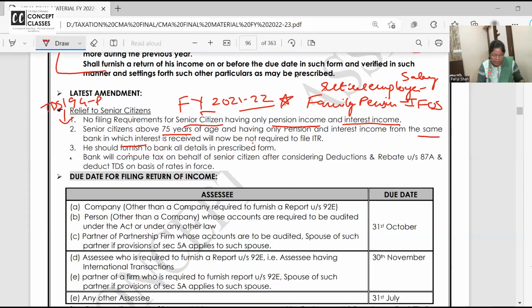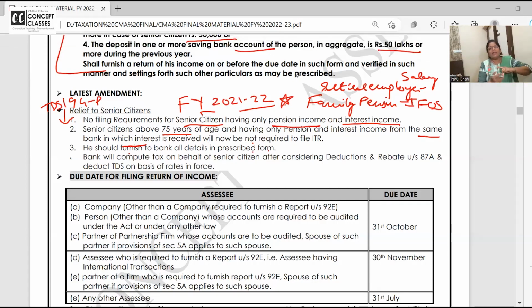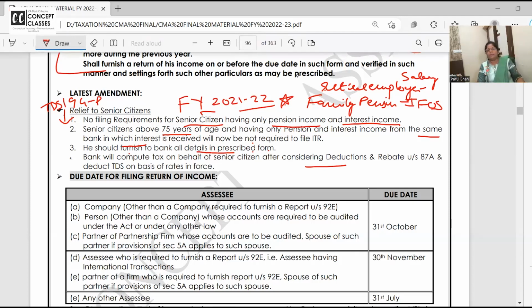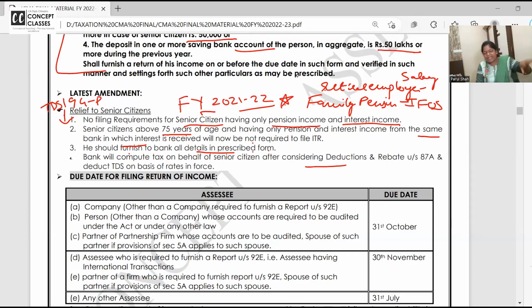He should furnish all the details to the bank. They will not file their return. They will give their pension and interest details to the bank. Bank will deduct TDS. It's not written here. That's why I made you write 194P. Bank will deduct TDS, whatever is their tax, divided by 12.